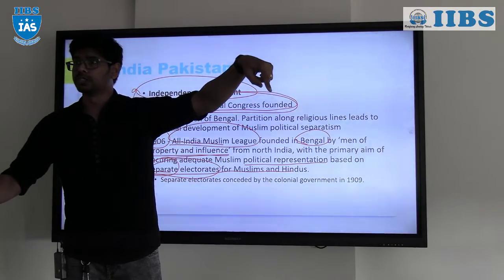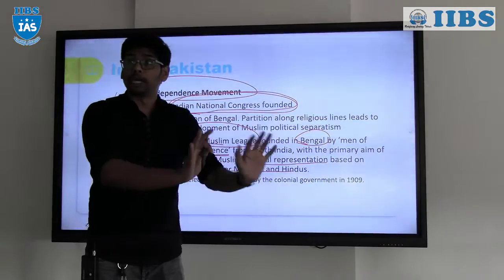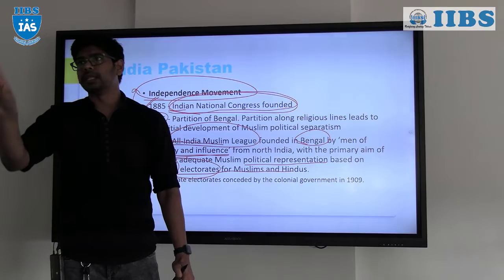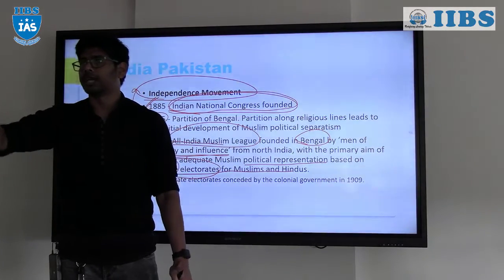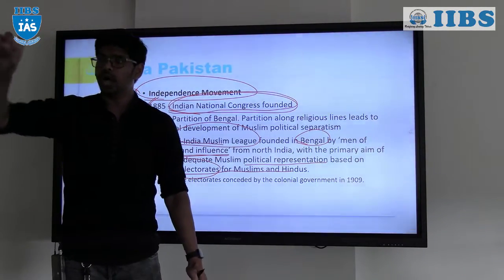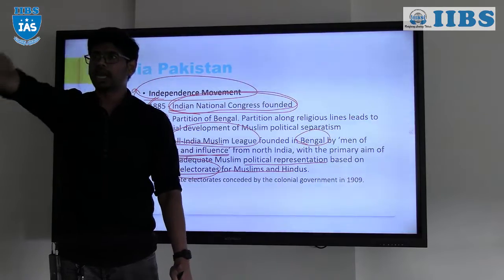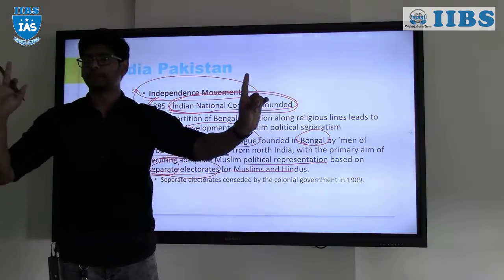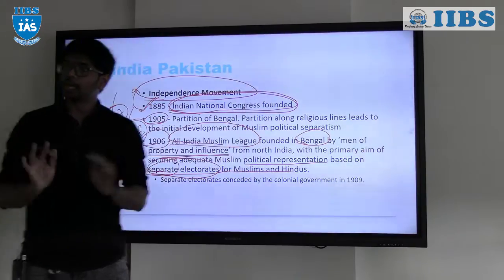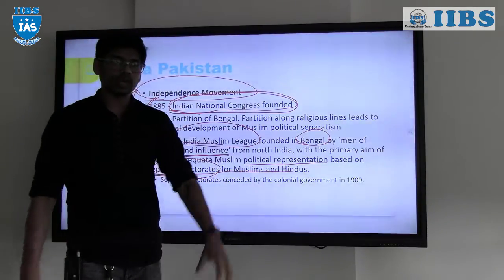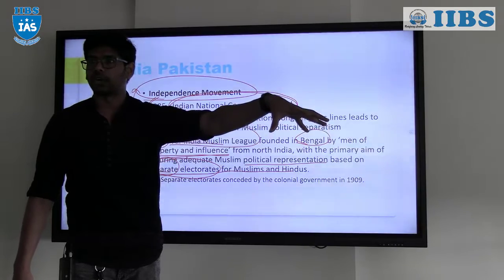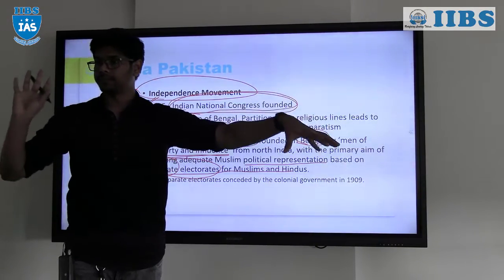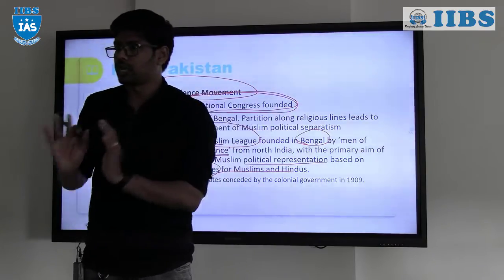Now, as for the reservations, among the women competitors, you will be selecting one woman competitor. That woman can be Muslim, Christian, Hindu, Buddhist or any religion. Irrespective of the religion, if you are reserving a particular seat, everyone will vote. But if you are saying this has a separate electorate, only the Muslims will vote and elect a Muslim. The others will not participate. That is what separate electorate means.